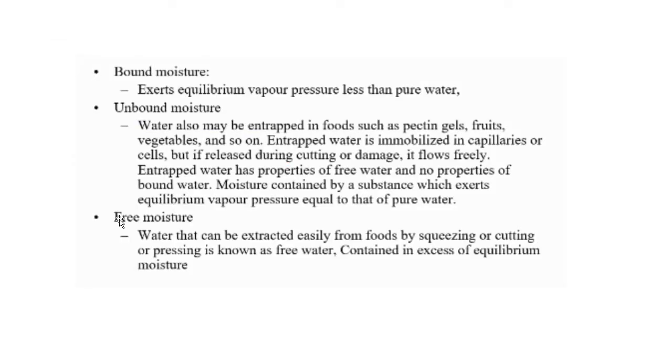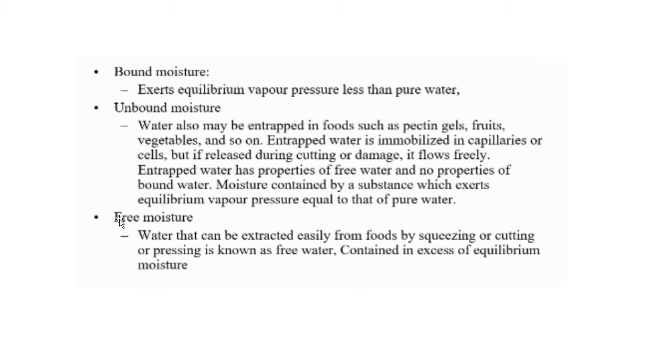so let's see the kinds of water present in food. First is bound water, bound moisture. It exerts equilibrium vapor pressure less than pure water. Which water can we call bound water or bound moisture? It is a very thin layer of water that is attracted by a force between unlike surfaces.